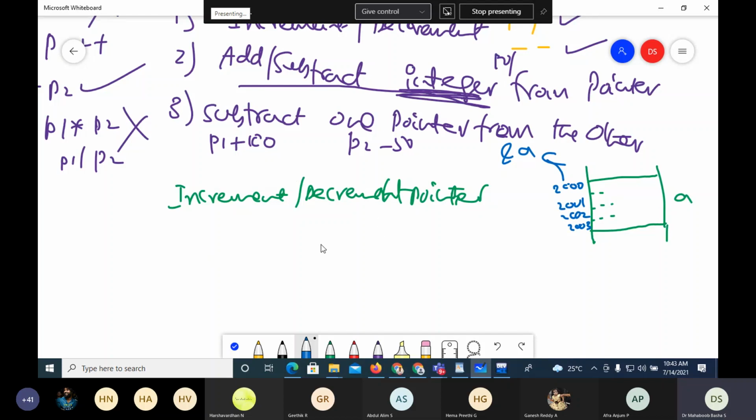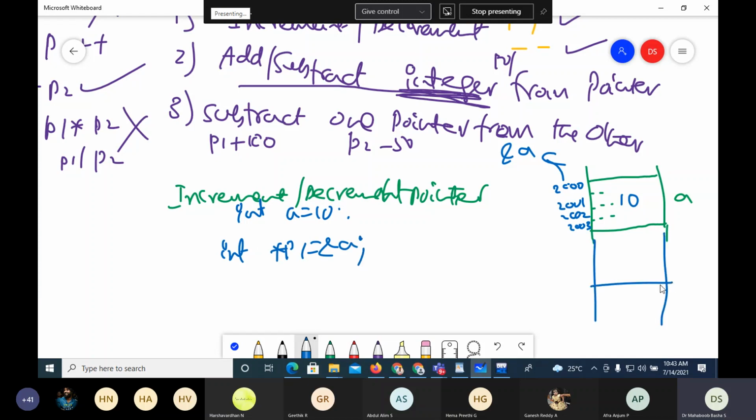Now, when I take a pointer, if I take int a = 10, it is stored here as 10, and if I take int asterisk p1 equals ampersand a, now p1 is having 2000.